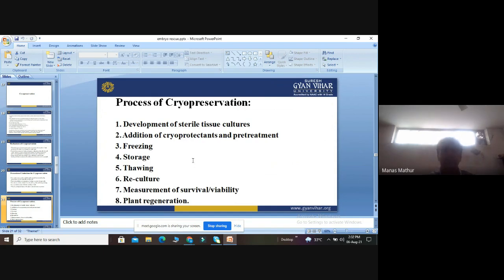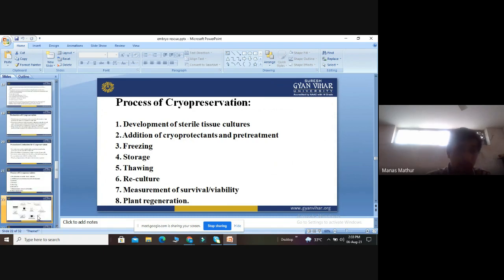Thawing means rubbing between the hands and providing some heating, slowly. Then we go for reculture of the tissue culture plant. Then we go for the measurement of viability. Suppose we have taken 10 plants; out of 10 plants, how many are able to survive? What is the viability ratio of that plant? And finally, we go for plant regeneration. These are the different steps of cryopreservation.